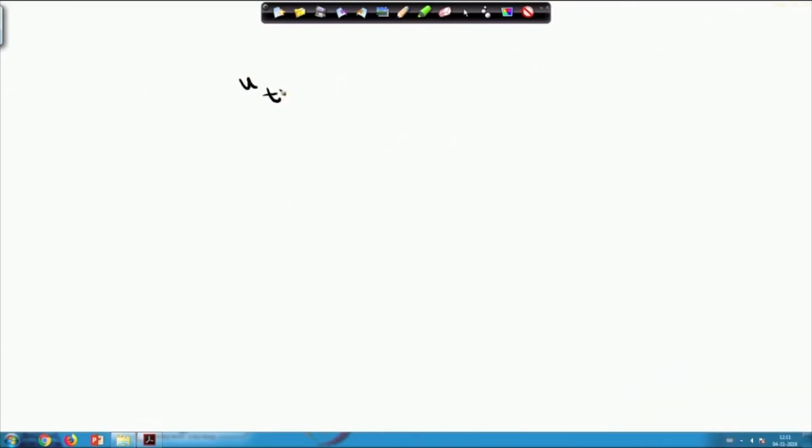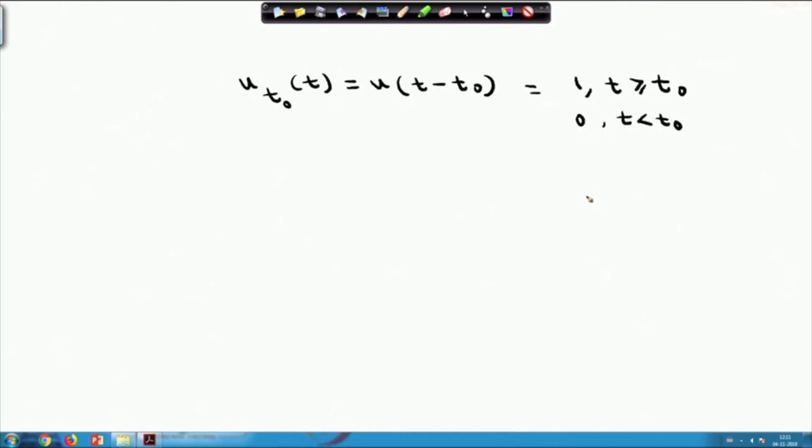Consider the unit step function. The unit step function we defined in various ways, u t naught of t, sometimes we say it as u of t minus t naught. This is equal to 1 for t greater than or equal to t naught. This is equal to 0 whenever t is less than t naught. And this is not a continuous function, this is piecewise continuous. This is 1 for t greater than or equal to 0 and 0 for t less than 0.